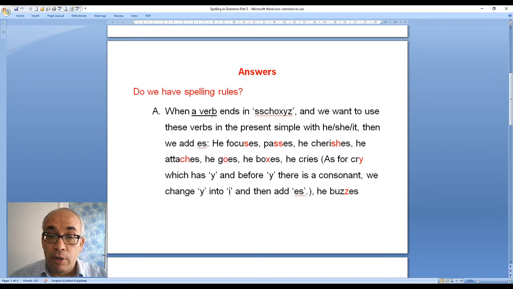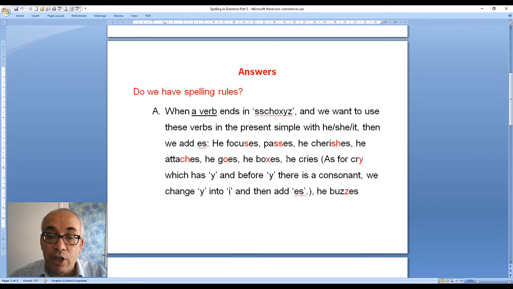A. When a verb ends in "shoksis". Shoksis has no meaning, but I made this word to make spelling easy for you. So when a verb ends in shoksis, and we want to use these verbs in the present simple with he, she or it, then we add es. If you look at the red color, you can see shoksis. This is s, double s, sh, ch, o, x, y, and z.